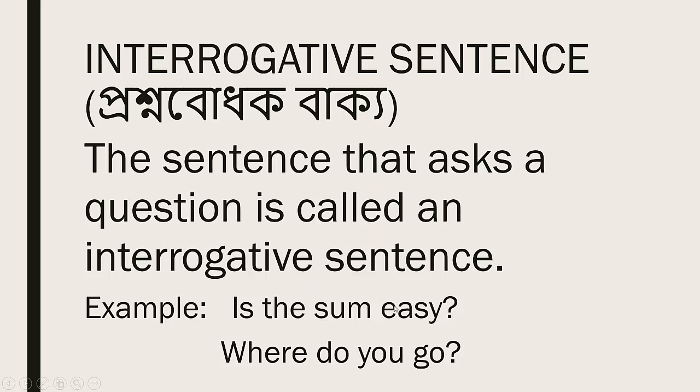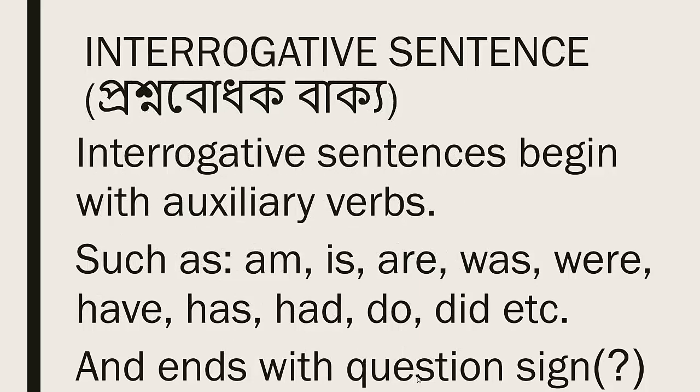Look at the example. Is the sum easy? Where do you go? All the sentences ask question. So, they are interrogative sentences. Now, students, how can we identify an interrogative sentence?